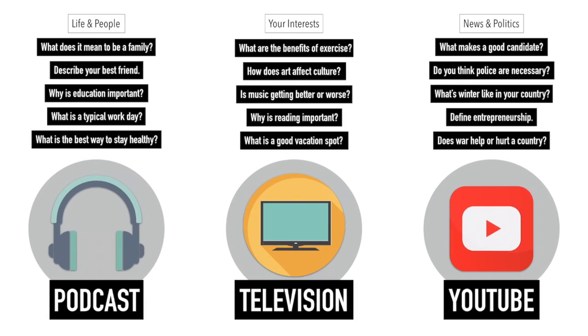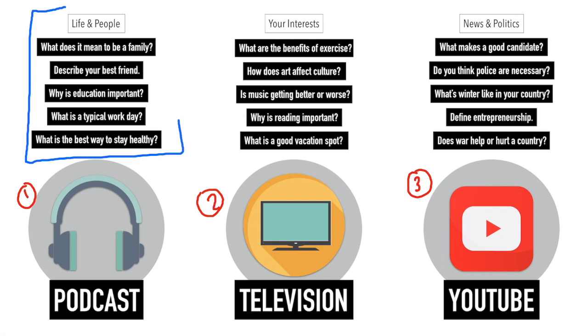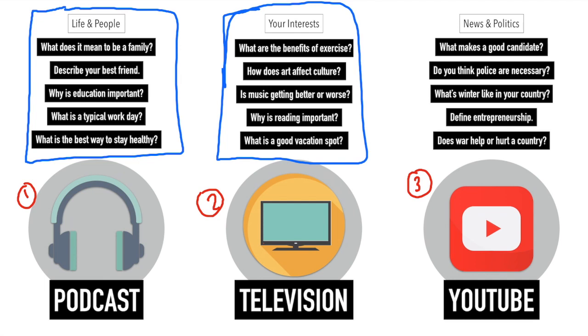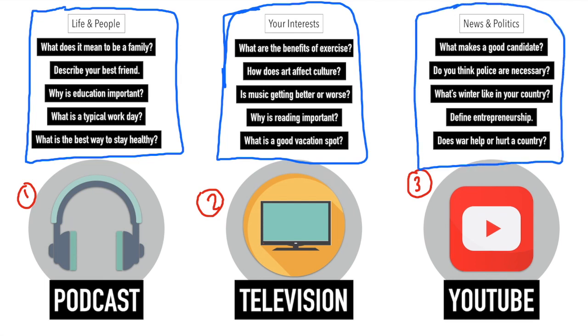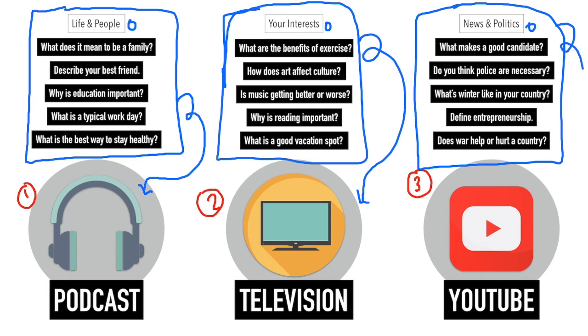What's going to happen is you'll notice again, we have the 3 categories for the video and audio right here. But what I've done is I've separated the different sections that we had for the categories. Let's close this right here. And for the questions related to the topics. Now, all of the questions that fall under life and people, we're going to look for podcasts related to the life and people section. Now, for your interests or our interest, we're going to use television programs. And for news and politics, we're going to try to find YouTube.